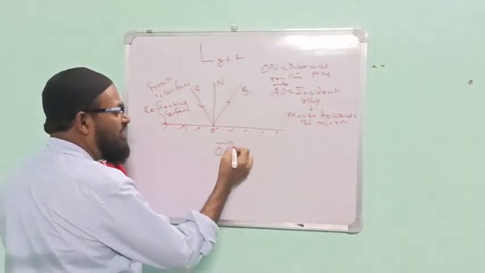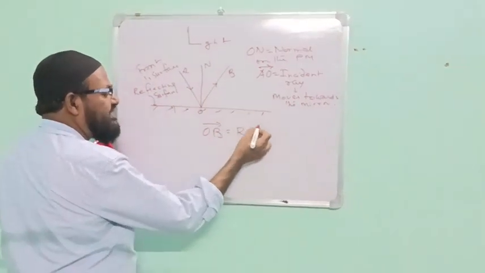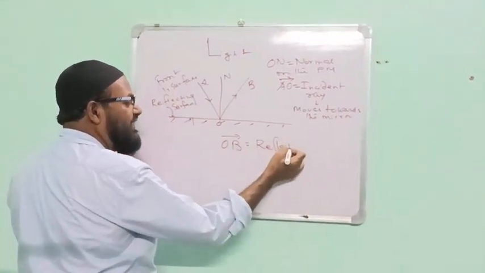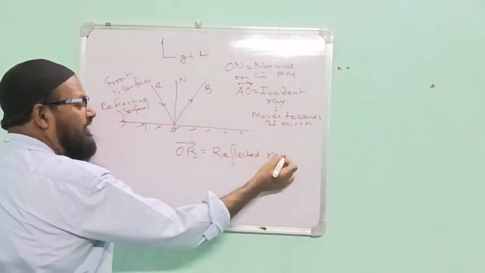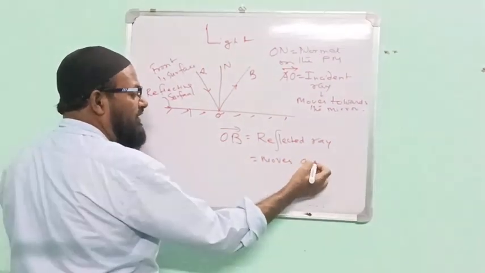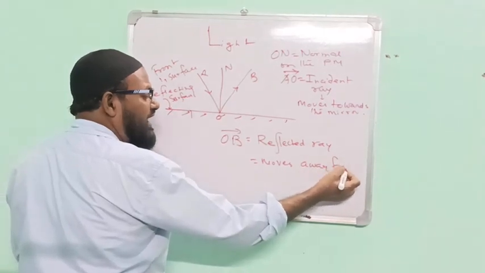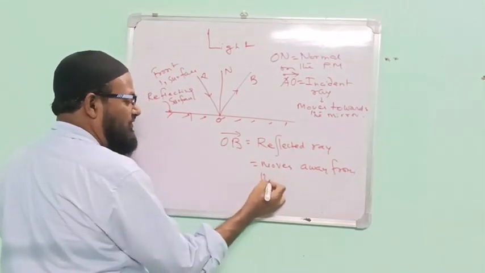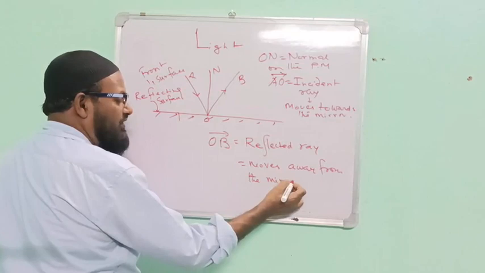What is OB? A reflected ray. The reflected ray moves away from the mirror.